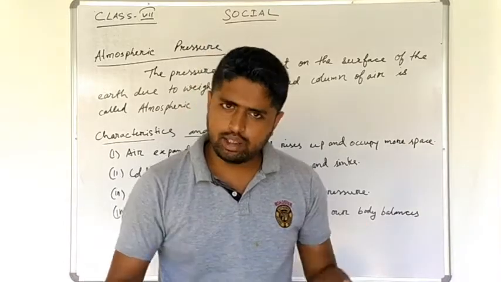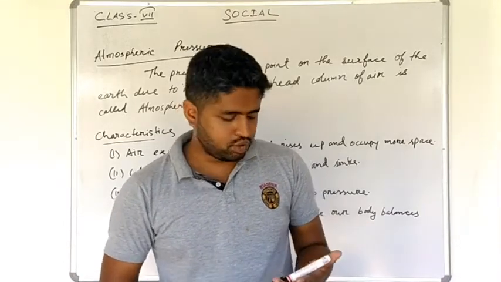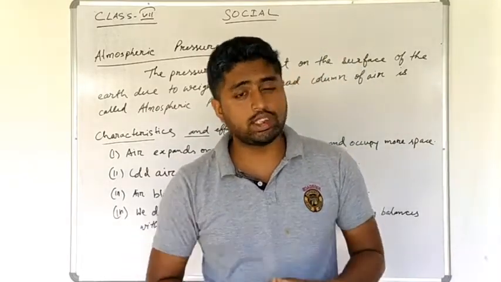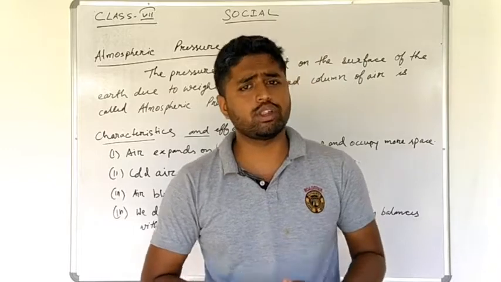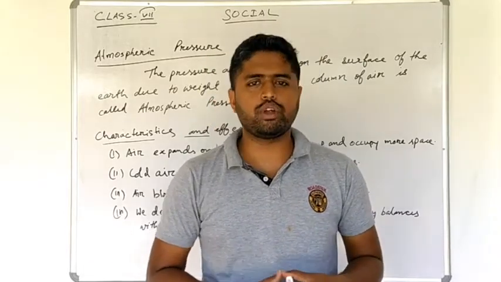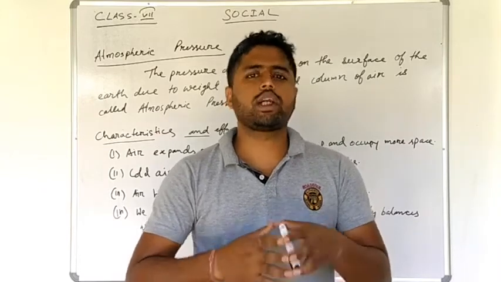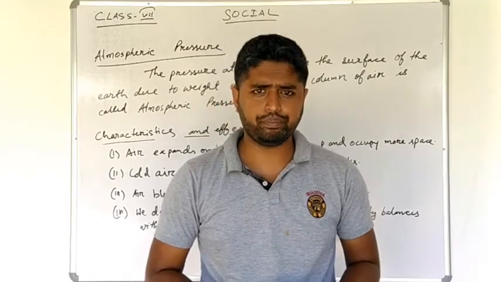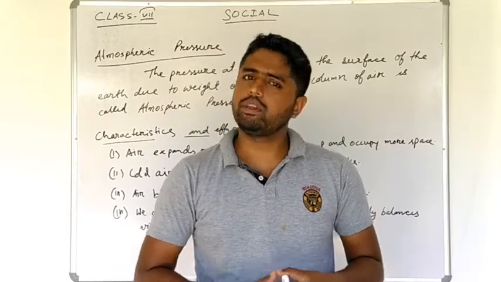Next is the temperate zone. The temperate zone lies between 22.30 degrees north and south to 66.30 degrees north and south latitude. What happens in the temperate zone? In the temperate zone, the atmosphere is very favorable. That means the temperature is moderate, neither so hot nor so cold. Next comes the frigid zone.